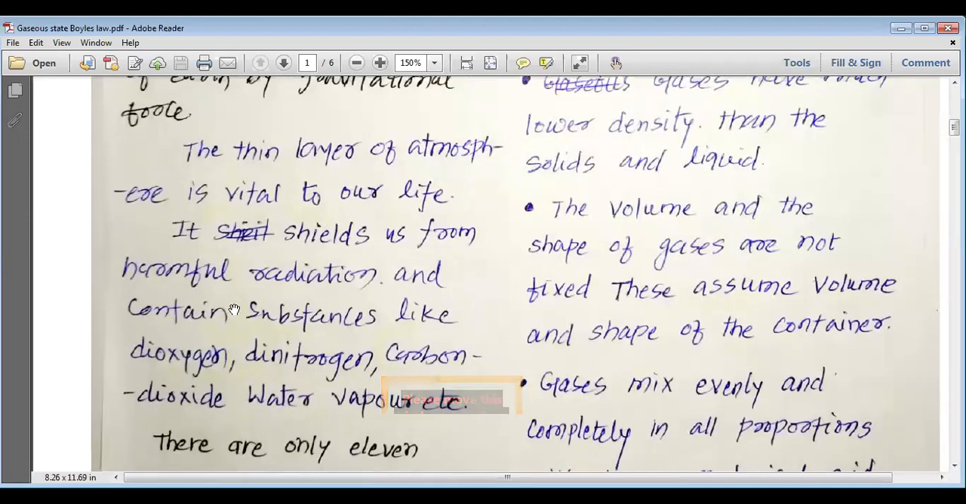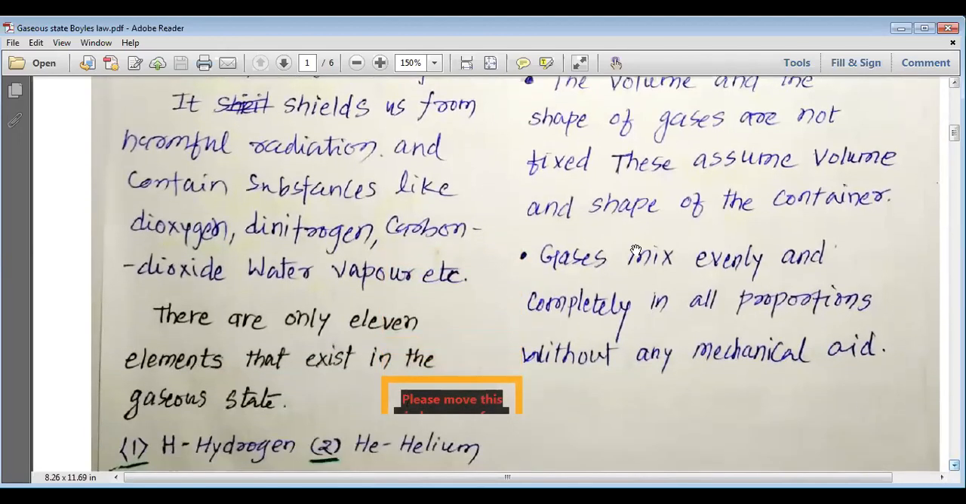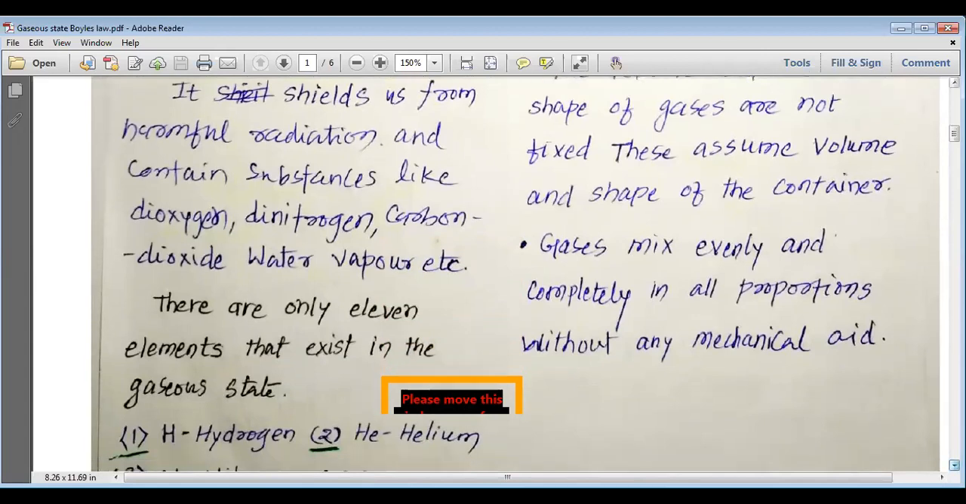It shields us from harmful radiation and contains substances like dioxygen, dinitrogen, carbon dioxide, water vapor, etc. So there are so many gases available in the atmosphere, especially the troposphere, which we use for different purposes.